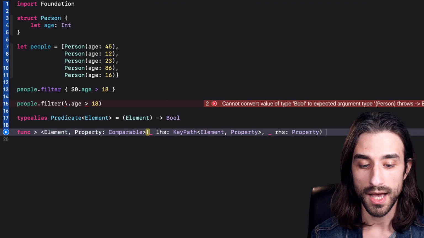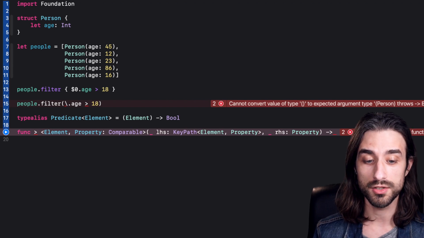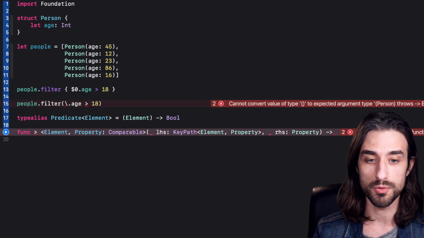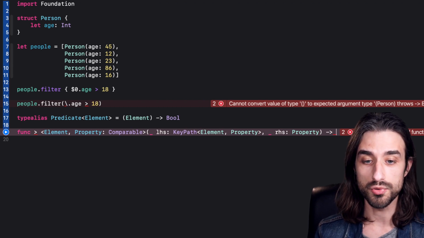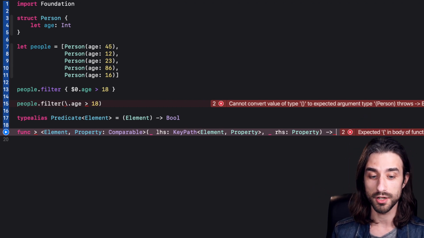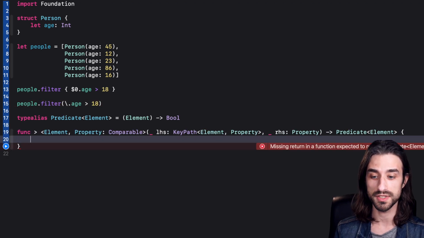And finally, we have the return value of the operator, and this is where the tricks come into play. Usually with comparison operators, we use them in contexts where they return a boolean, but there is actually nothing in Swift that forces us to return a boolean when we overload a comparison operator. Okay, so we've written the signature of this overloaded operator, which is already a big first step.